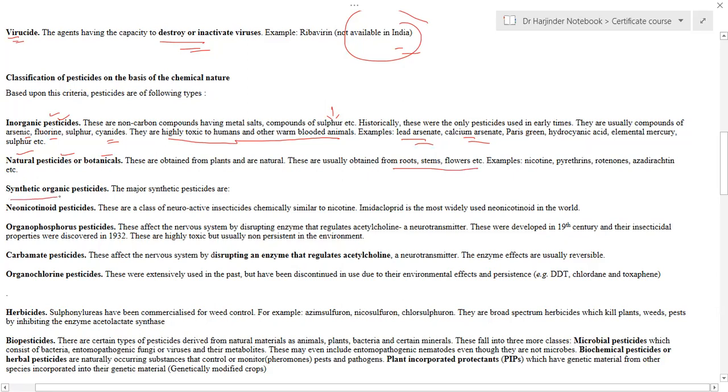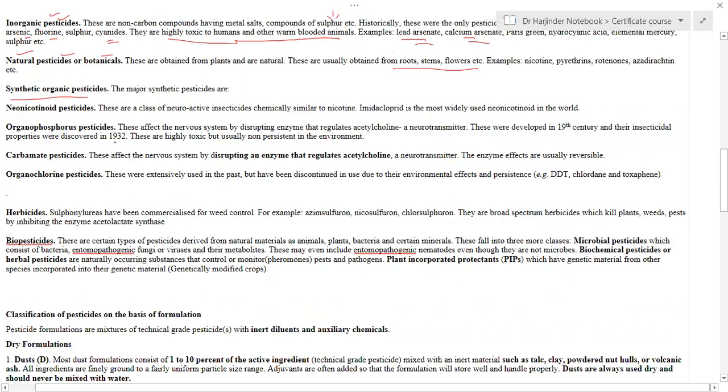Then there are synthetic organic pesticides. These synthetic organic pesticides mostly contain organic molecules as part of their structure. Examples are neonicotinoid pesticides, which contain a chemical structure similar to nicotine. Similarly, there are organophosphorus pesticides that consist of phosphorus in their structure.